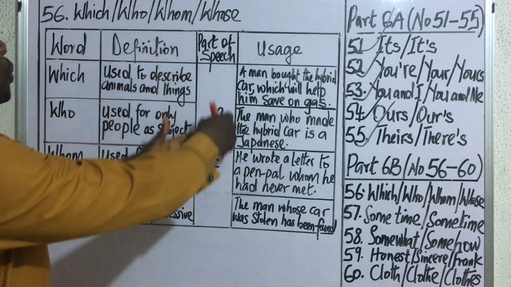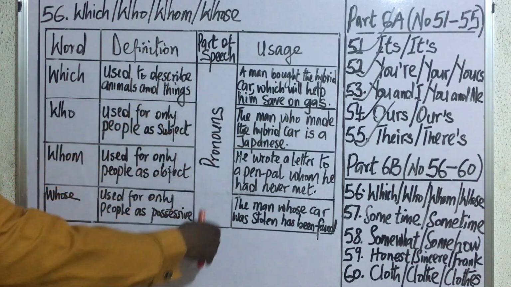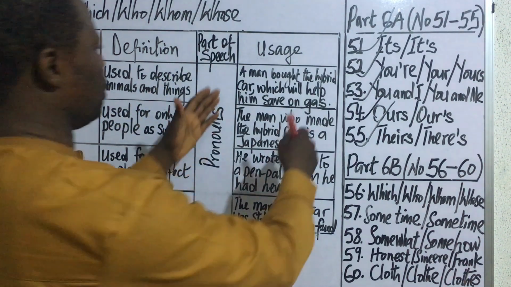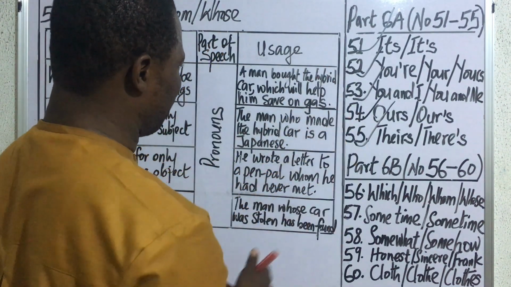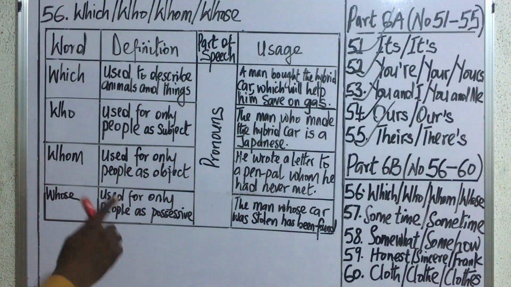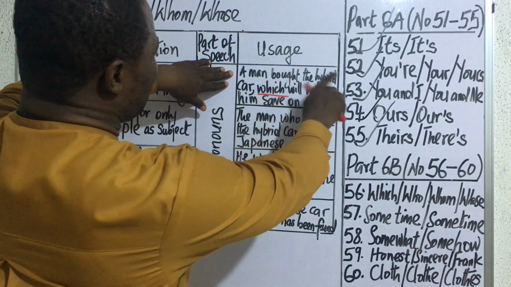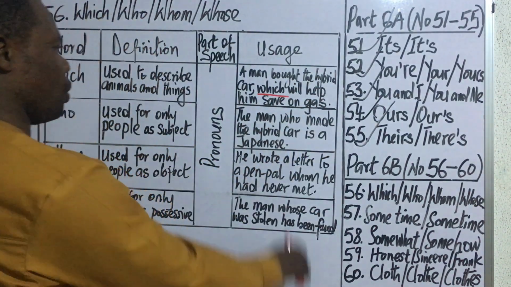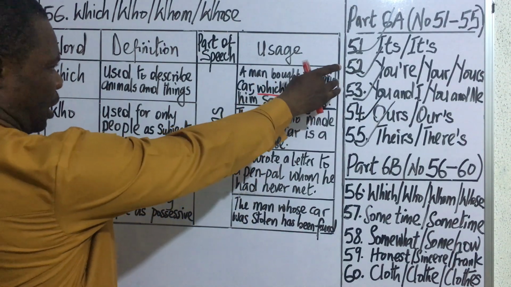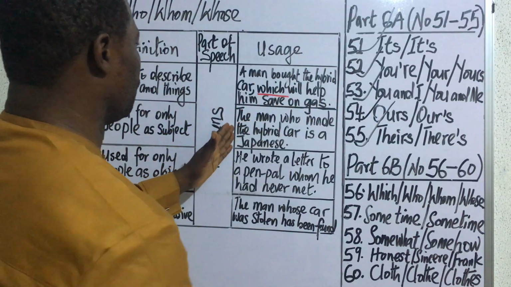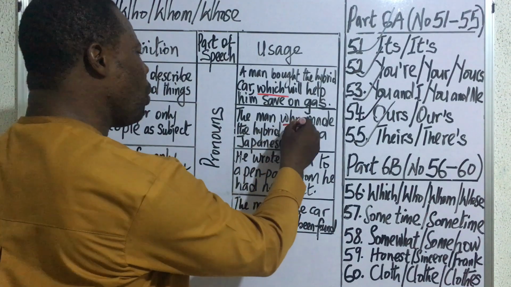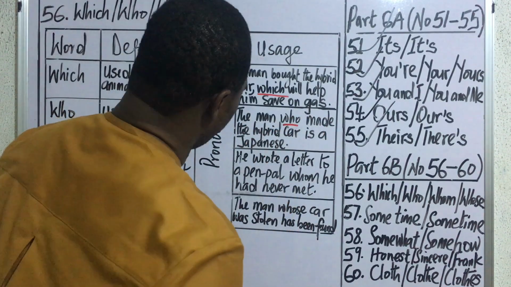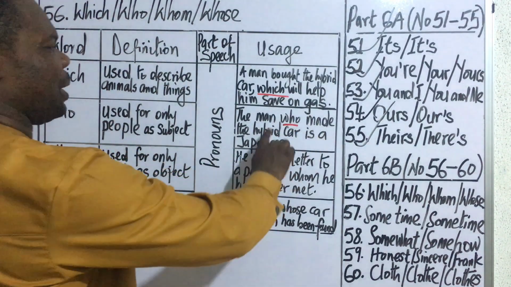Now, all these words are pronouns. That is the part of speech to which they belong. Let's look at their usage in some of the expressions that we have highlighted here. The first one says, a man bought the hybrid car which will help him save on gas, all right? So which is used here because we're describing a car. Then number 2, the man who made the hybrid car is a Japanese. So here, who is describing a man.